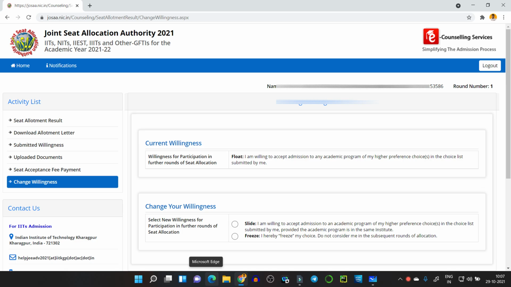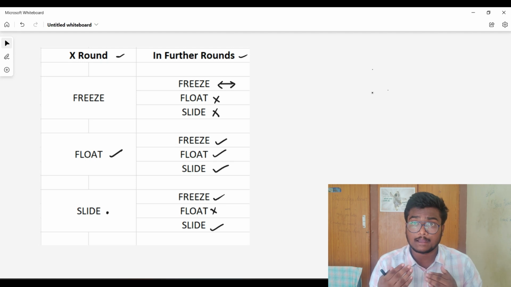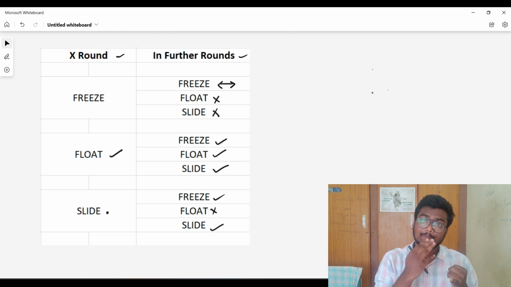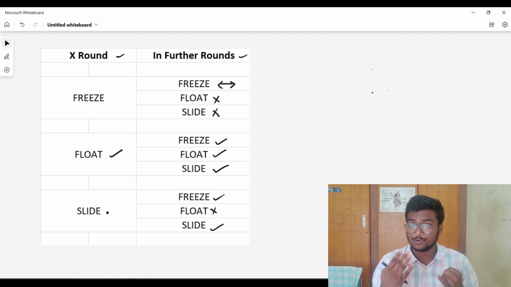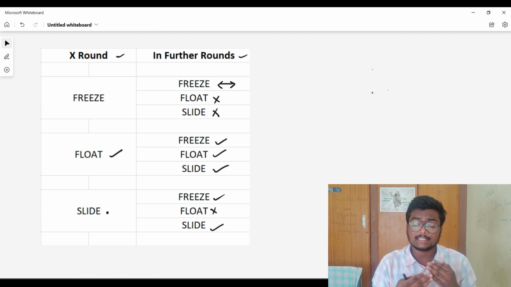This particular student has chosen float. If she wanted to convert that into slide or freeze, before the deadline she needs to change that willingness. So that option is also available. So if unknowingly you made some mistake, you can rectify that. There is one student who messaged me regarding this particular thing, so that is why I wanted to inform you guys. Without knowing, he kept slide and he wanted float. So I just checked the dashboard. There is an option to change willingness, so you can change that to float or freeze based on your wish.